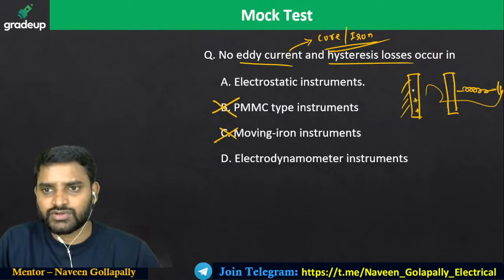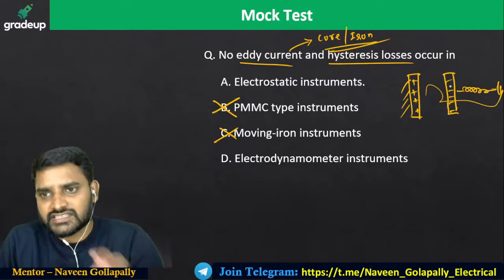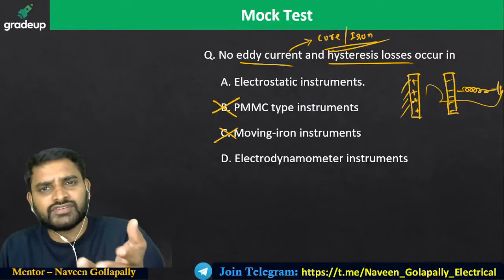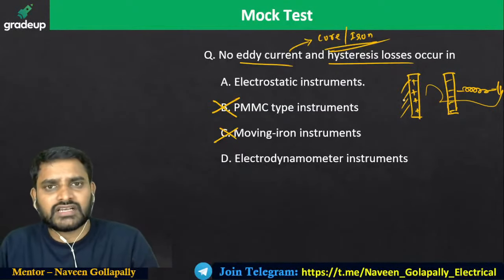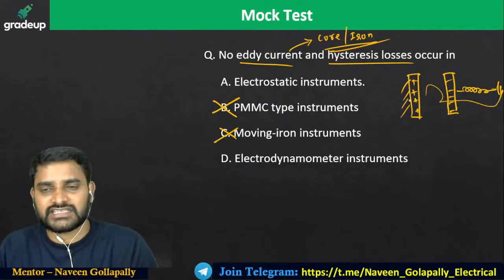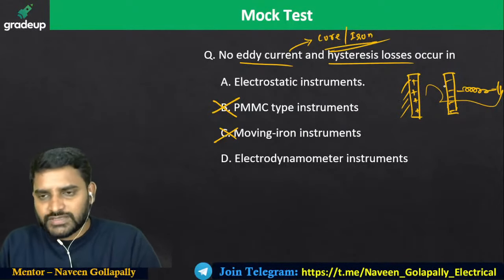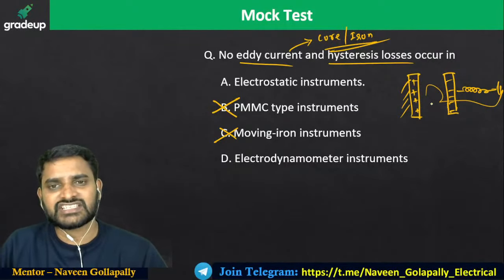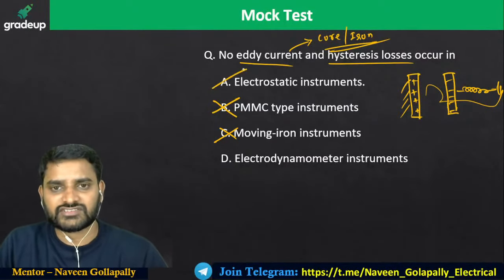When the potential is increased, this movable plate is going to be attracted towards the positive plate. You can make the positive plate movable and the negative plate fixed, doesn't matter. Here we have conductors only, we do not have an iron piece. So you cannot expect any hysteresis and eddy current losses in an electrostatic instrument.